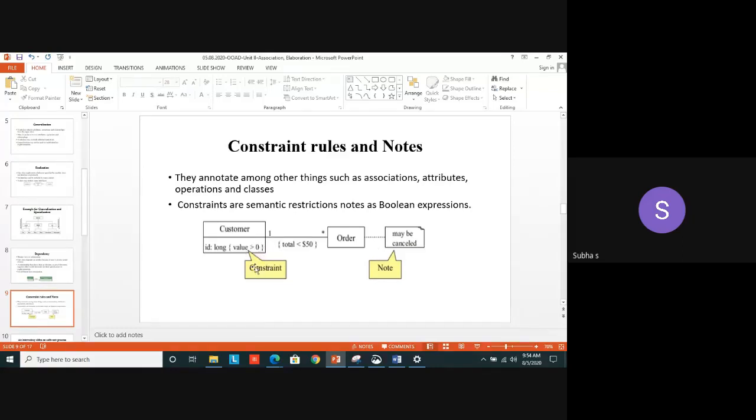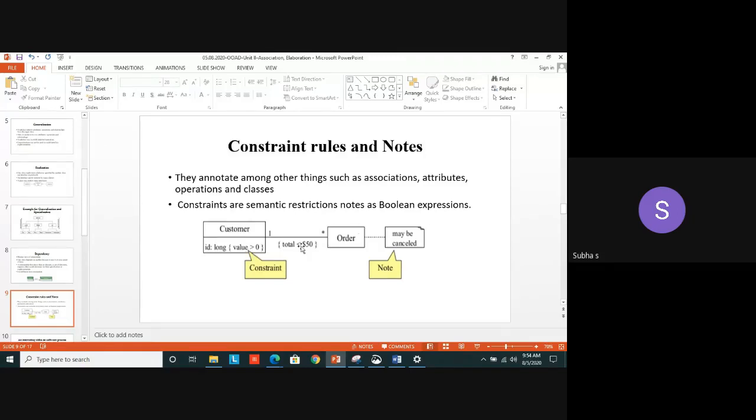In this example, we have seen this one, constraint. In the attribute, I have defined a class called what? Customer. What is the attribute here? ID, customer ID. Of type what? Long int. I have mentioned the long int data type. In particular, what constraint have I given? The value should be greater than 0. Yes. The customer ID value should not be 0. You can't give a 0 value or null value to the customer ID. So this is called a constraint.